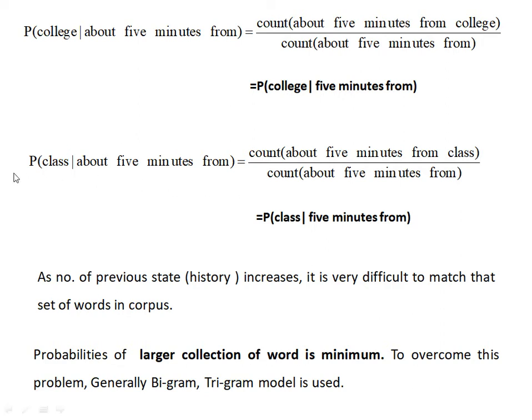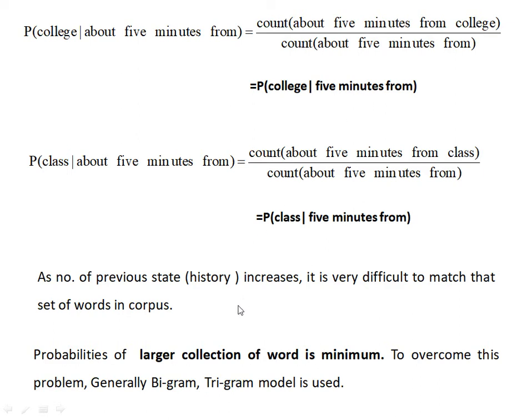But after the 3-gram, 4-gram, when we are using the higher orders of the n-gram, what will happen? In corpus, there are very few chances of such words. For example, in 4-gram we are using 3 word history, so it is very difficult to get the combination in corpus like "5 minutes from". But it is very easy to get the combination "from" or "minutes from". Therefore 2-grams, 3-grams and up to 4-grams are used, but after that it is very difficult to get such combination from the corpus.